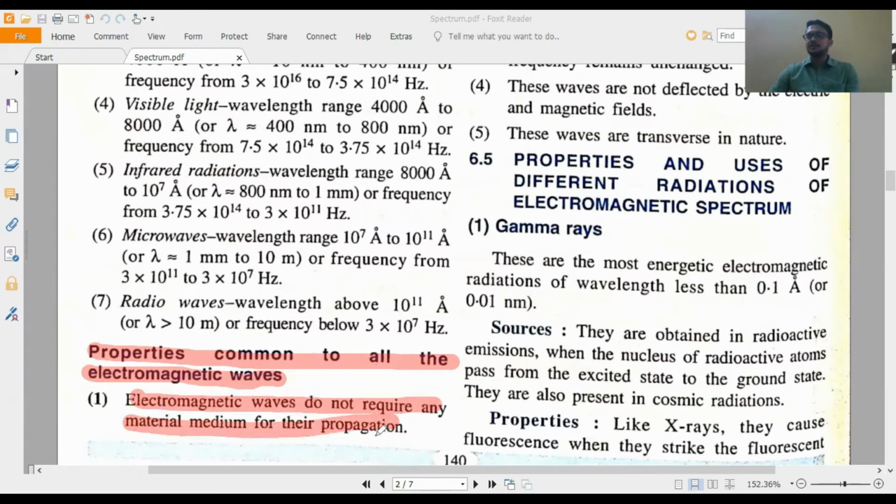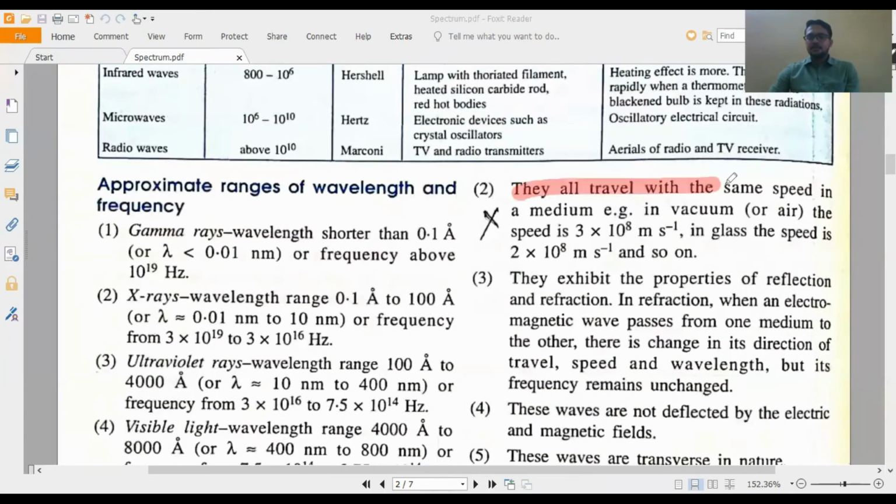They do not require any material medium. If material is there, fine; if material is not there, also fine, they will propagate. Second point, they all travel with the same speed in vacuum.